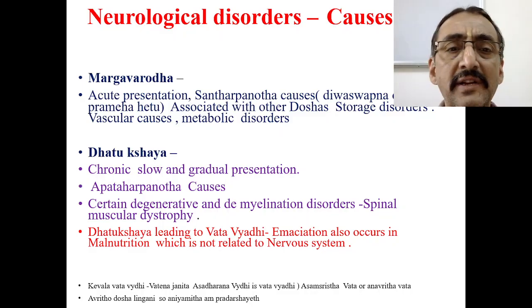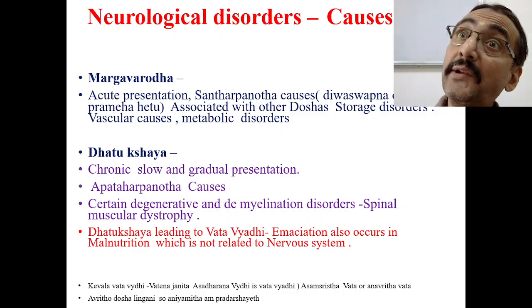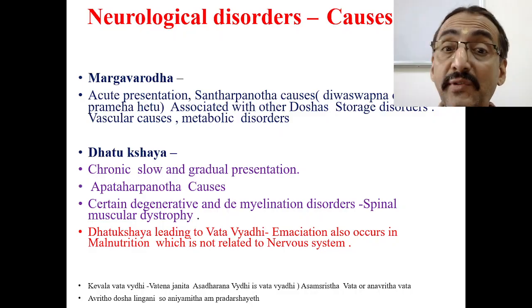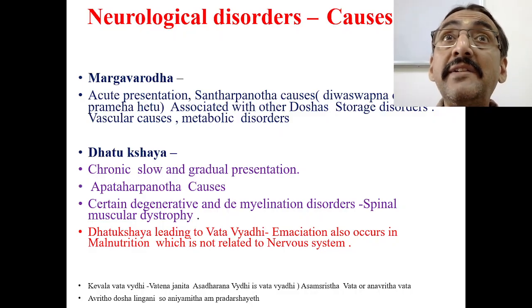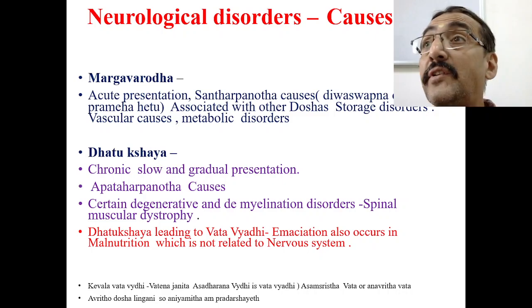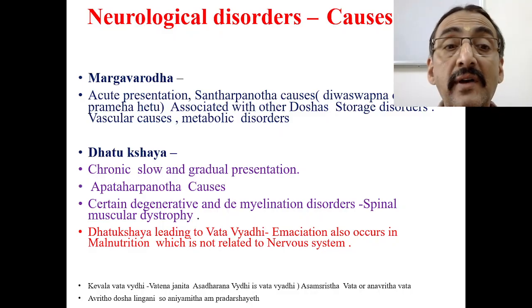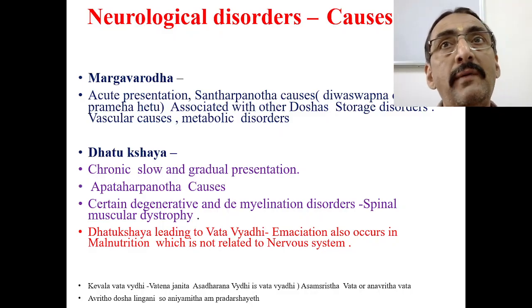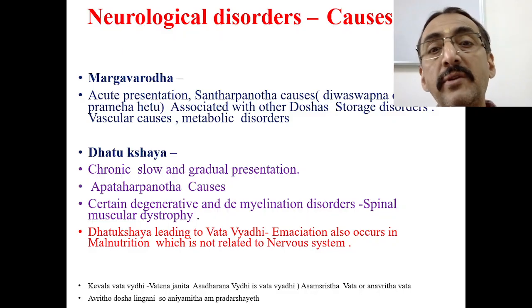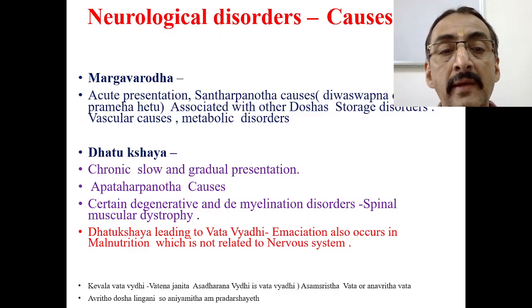Similarly, there are many degenerative disorders, demyelination disorders, and spinal muscular atrophy. These are all considered under degenerative, that means all these causes are Dhatukshaya Janya Vata Vyadhis or Apatarpanotta causes.